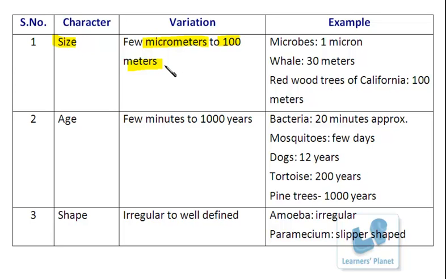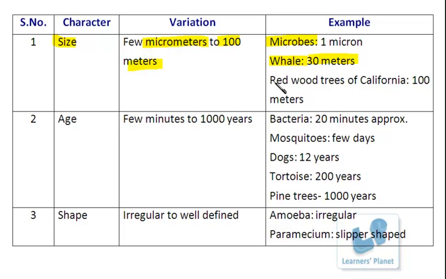So in this range, different types of animals or plants or living organisms are coming. Example, microbes. These microorganisms, bacteria, amoeba, diatoms or the cyanobacteria, they are having a size in the range of a few microns. Whereas the whale, which is considered the largest animal on our planet, has a size of 30 meters. How much difference is there? A very huge variation in terms of size.